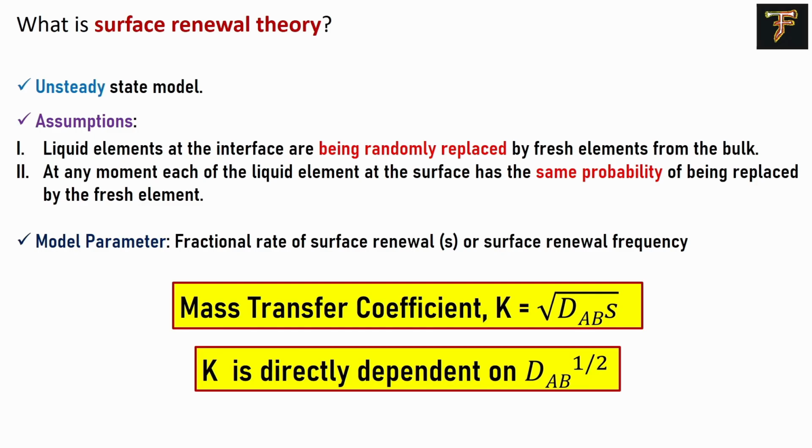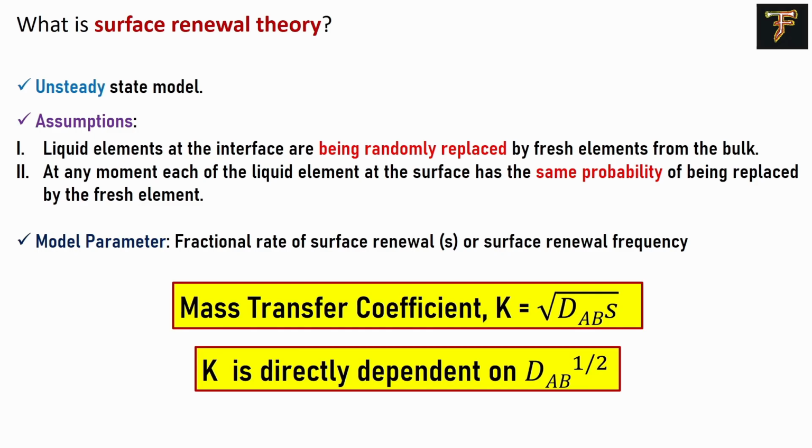And they came with new assumptions. They mentioned that every single droplet does not necessarily spend an equal amount of time. Second, these liquid elements, or liquid droplets, that come on the surface of the bubble to dissolve the air are randomly replaced by fresh elements from the bulk.